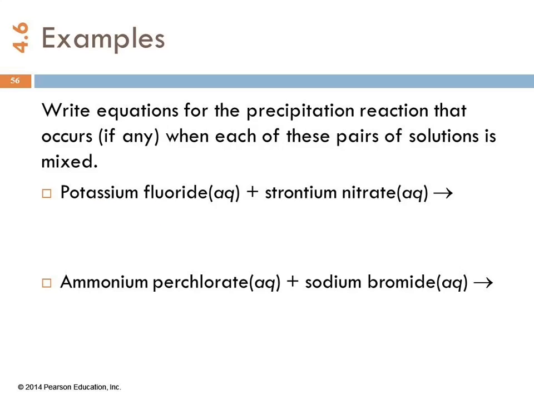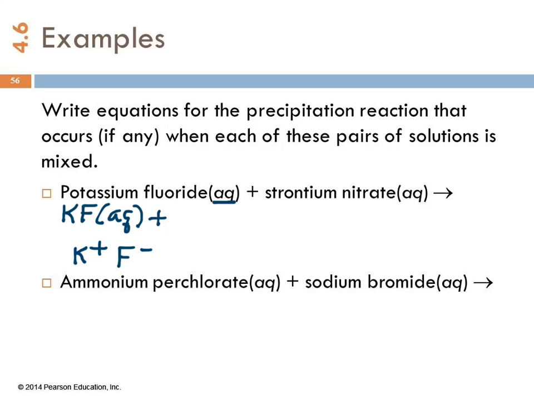Potassium fluoride. Well, to write the formula for the reactant, we first need to write the formula for the ions. So potassium is K. It has a +1 charge because it's in group 1. Fluoride is F-. And when we put those two together, we get KF, +1 and -1. And here it tells us what the state is. That's a solution, it's aqueous.